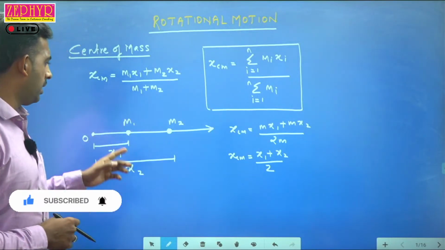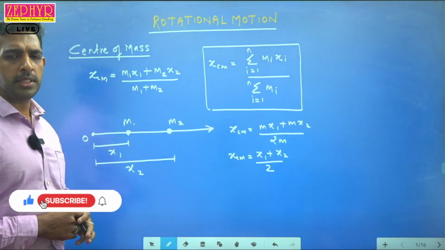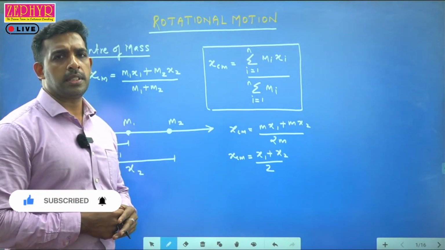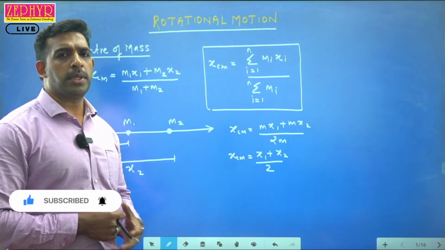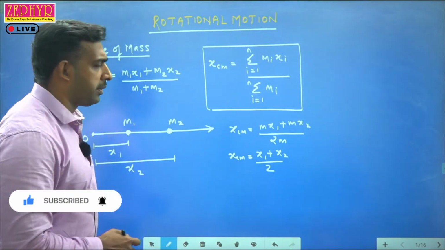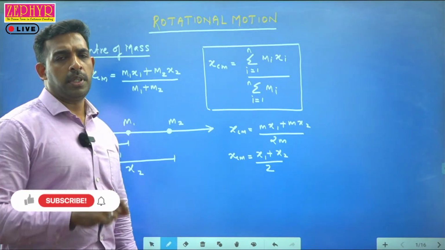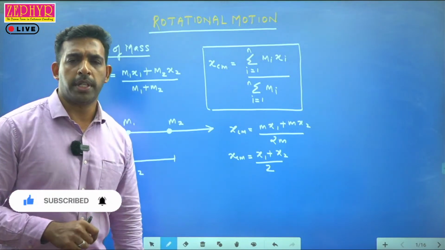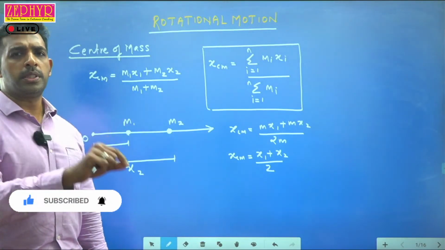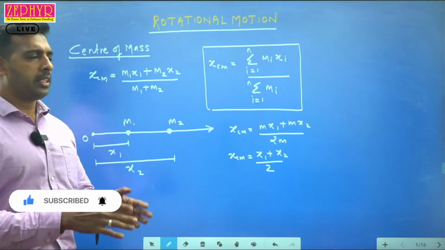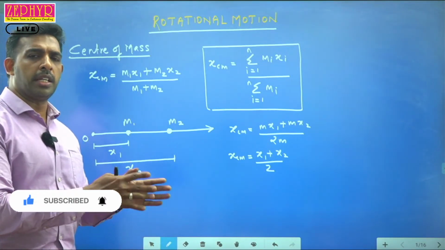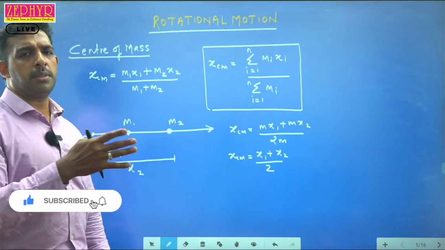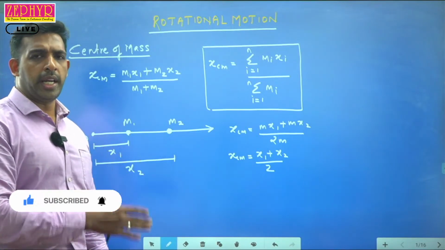Initially I took m1 and m2 as different masses. In the second case I considered m1 and m2 to be identical masses. In that case, we got the equation xcm equal to x1 plus x2 by 2. That means it is exactly at the center of m1 and m2. You can see that the center of mass may not lie on the mass. It can be outside the mass, in between the masses. If it is identical, it is exactly the geometric center. If one mass is more than the other, the center of mass will be nearer to the greater mass.